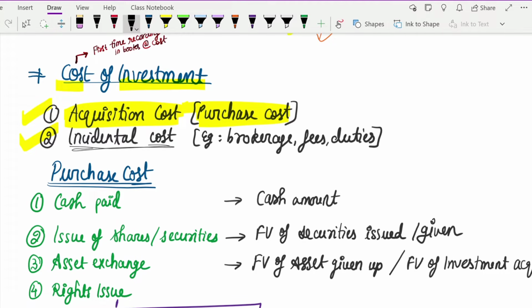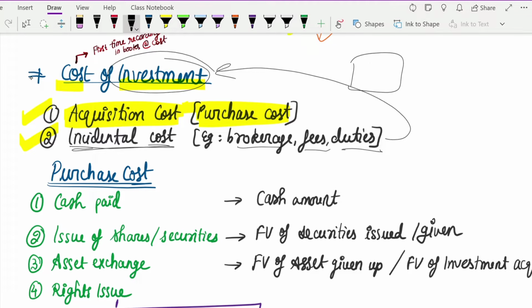Incidental cost means any brokerage fees or duties which you have paid to get this investment. That will also be included in your cost of investment. For example, if you buy a land or a property, you paid a few fees and a few duties. Those incidental costs, which were important for you to incur so that you are able to purchase this land or building or property, will also be included in your cost of investment.